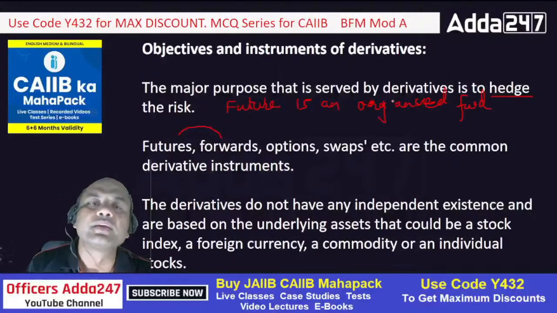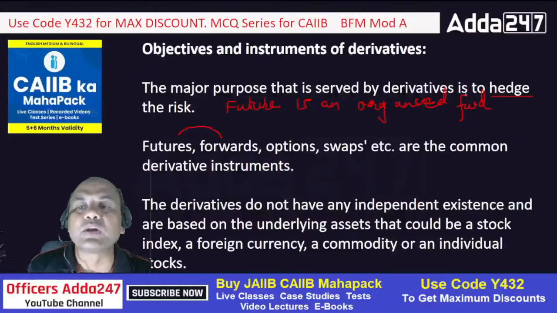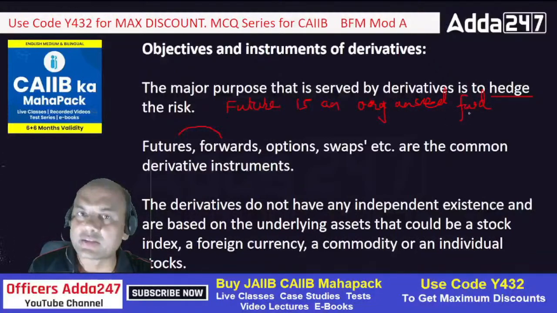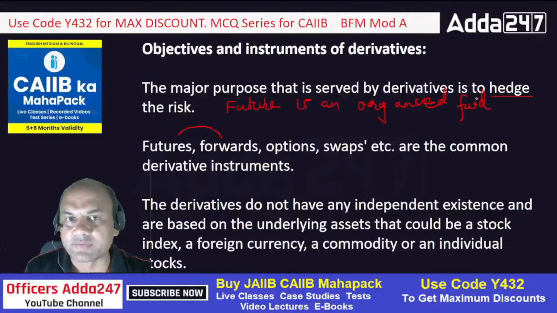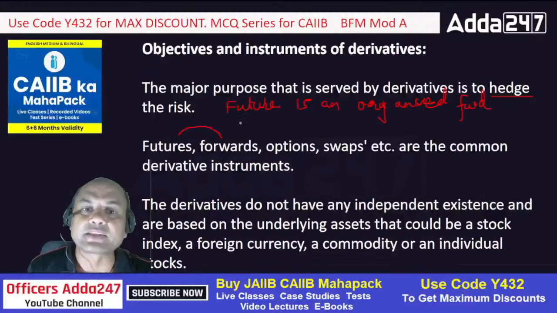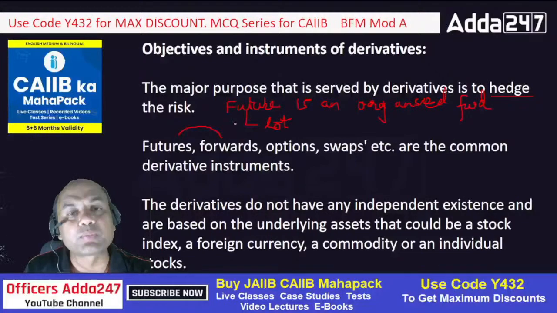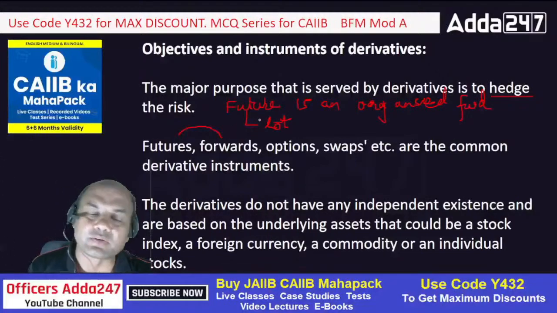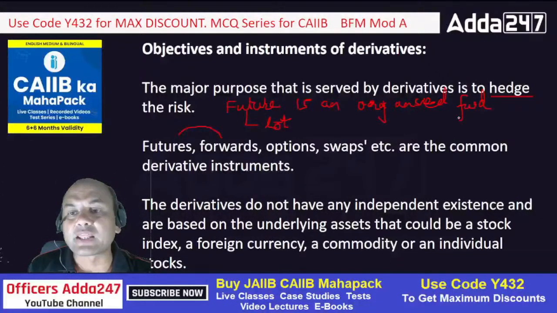Means what? In forward, I can sell $1 or $2 or anything, or $1 lakh, anything. But in future market, there is a lot size given. So that's why I have to buy it in lots and sell it in lots. In forward, there are only two parties involved, buyer and seller.